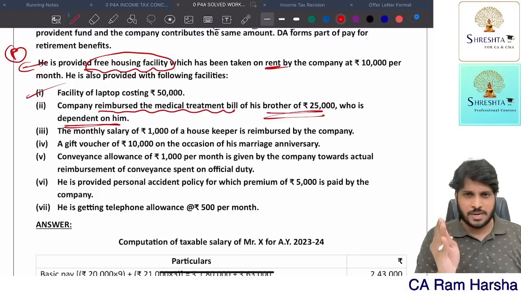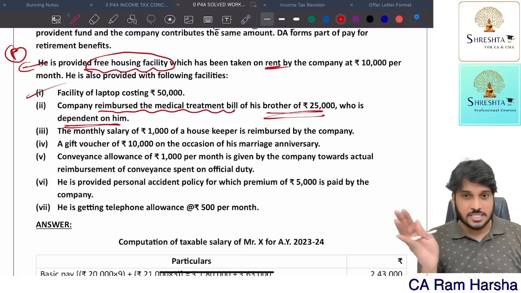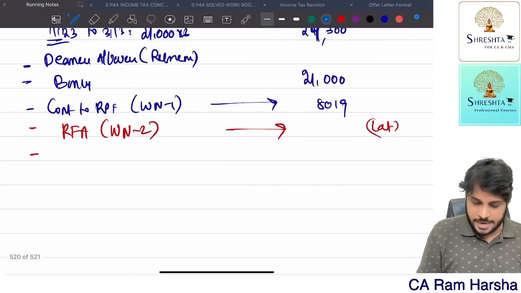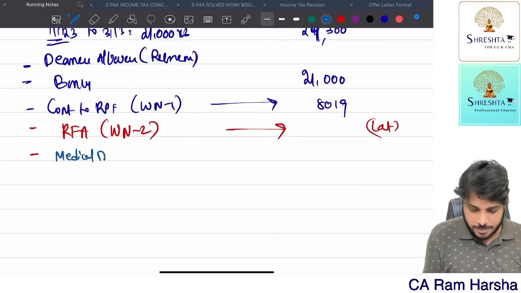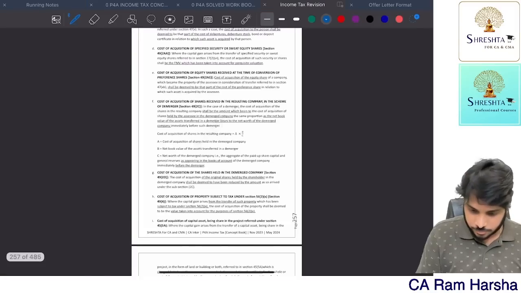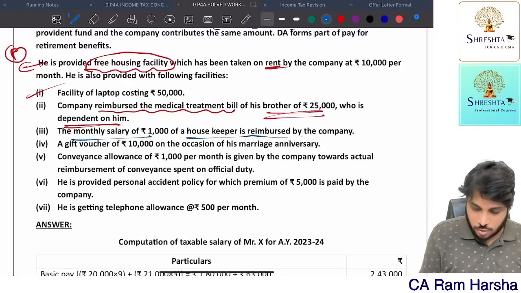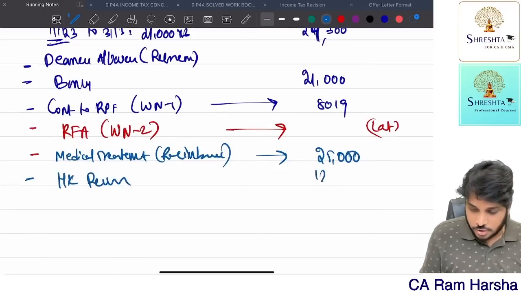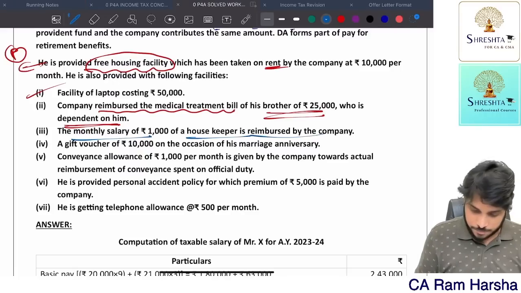For them, if you reimburse medical treatment expenditure in a hospital of government, or for specified diseases or for COVID, it is fully exempt. Now here it is fully taxable. So medical treatment reimbursement, remember it's not an allowance, it's a reimbursement. It is fully taxable. 25,000 is taxable. Then monthly salary of 1,000, housekeeper reimbursement. So housekeeper reimbursement 12,000 fully taxable. Yes or no? Fully taxable.